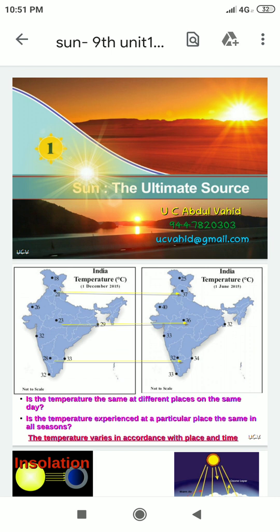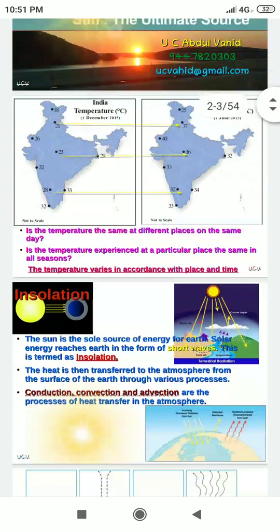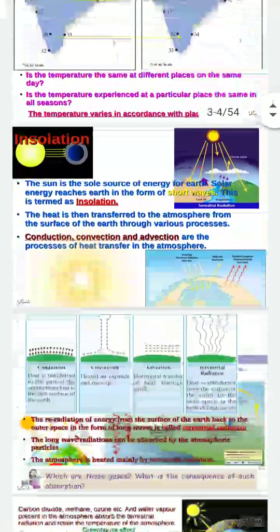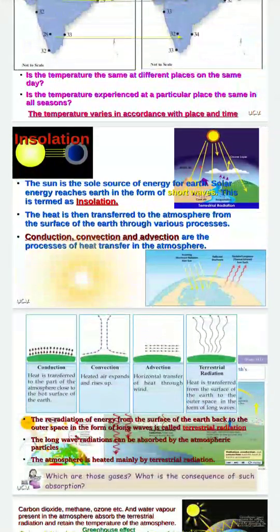Do you remember insolation and terrestrial radiation? What is insolation? Insolation is the incoming solar radiation. And what is terrestrial radiation? Terrestrial radiation is the outgoing radiation from the surface of the earth.